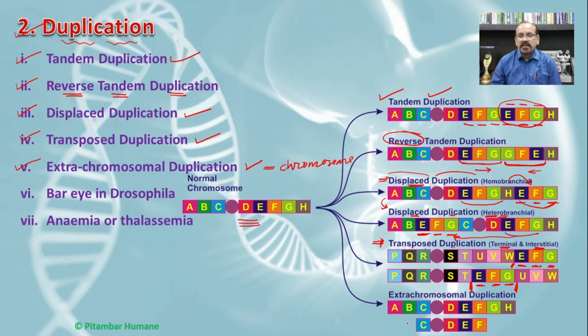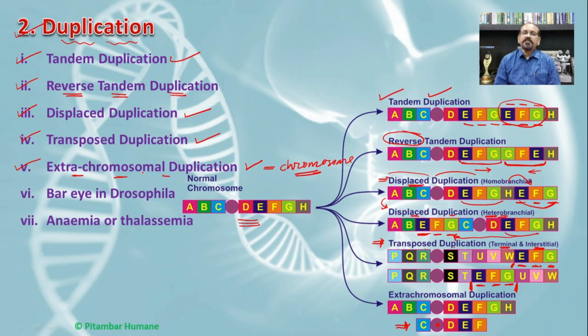So here in this case there is a duplication of the genes C, D, E and F, and there is a presence of a centromere in it, and because of the presence of the centromere, it remains as an independent chromosome. Such a type of duplication of the part of the chromosome with the centromere is known as extra chromosomal duplication.